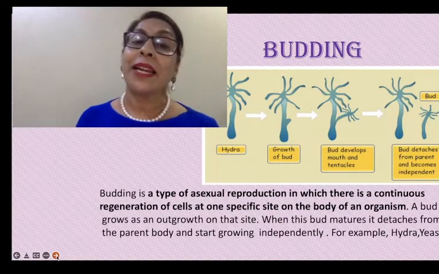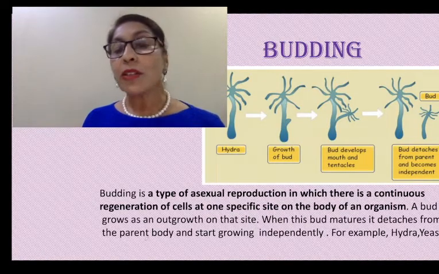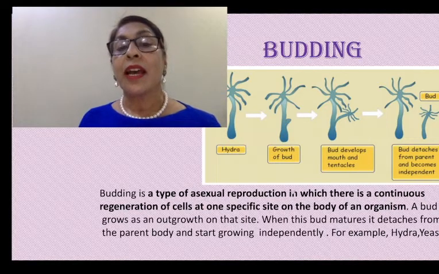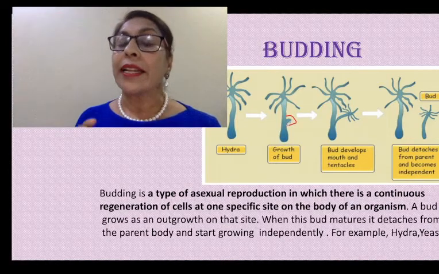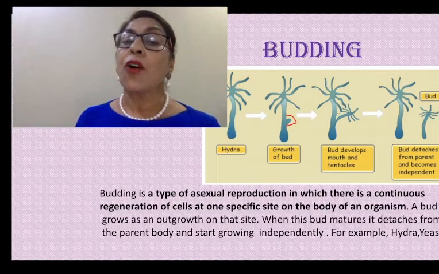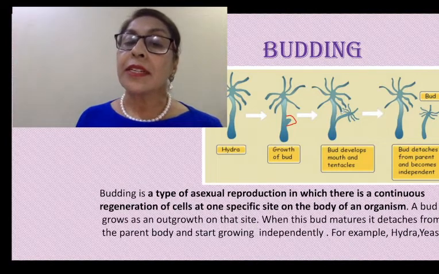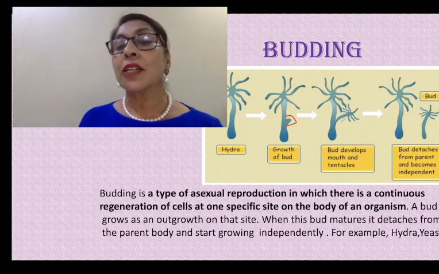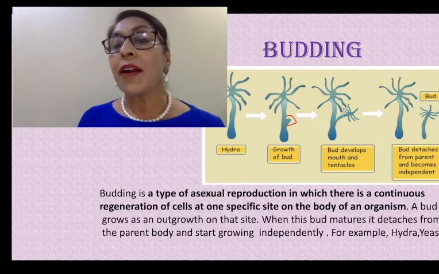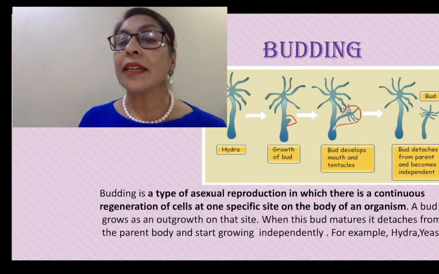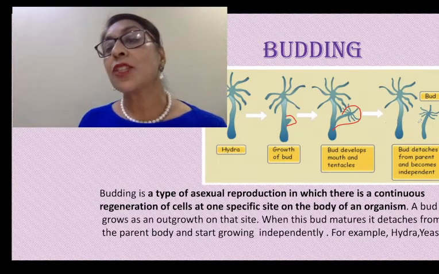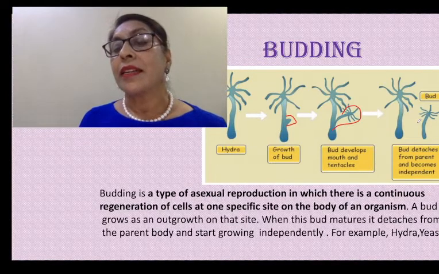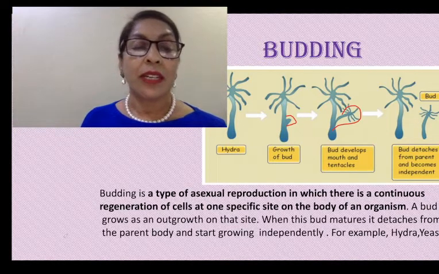Next type is budding. Budding is also an asexual reproduction, in which a bulb-like small bud-like structure arises at the lateral side of the body of the organism. Here is the example of Hydra. Hydra gives rise to a bud-like structure. Then the bud develops a mouth and tentacles. Whenever it matures, it gets detached from the parent body and starts living individually.